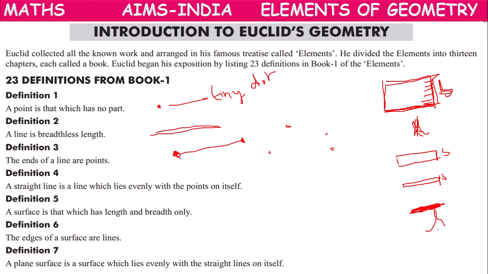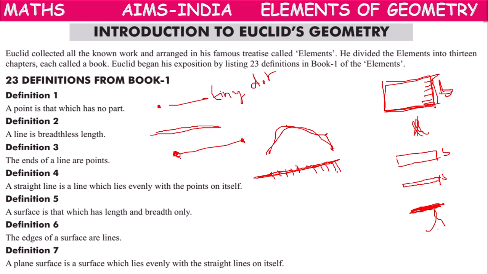So this will be a curved line. All the points are not evenly arranged. If you draw a line where all the points are arranged evenly on the same line, this is called a straight line.